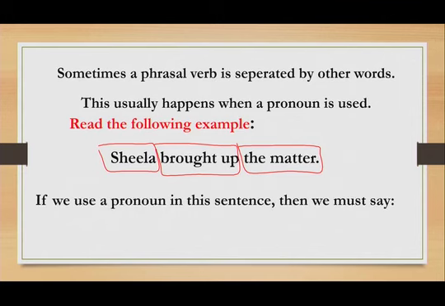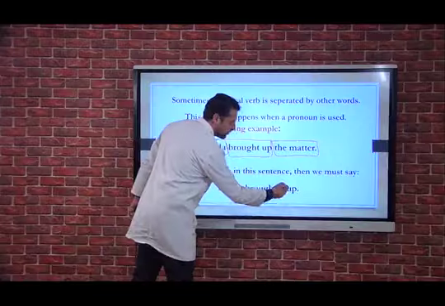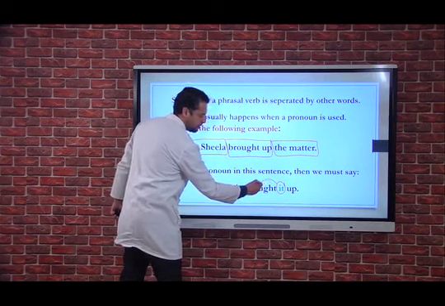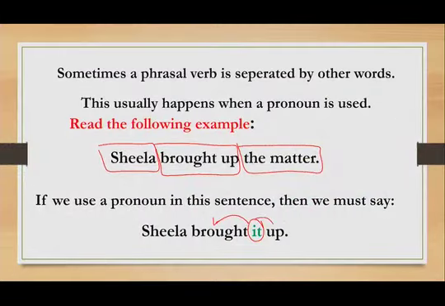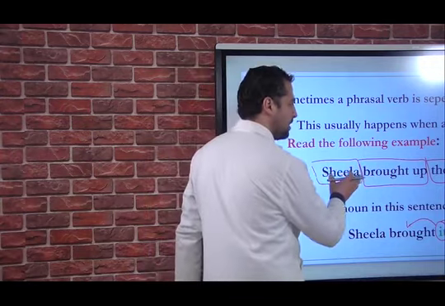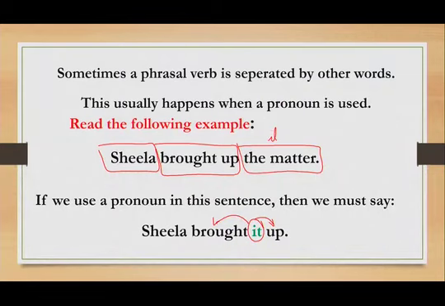But if you want to replace, for example, the matter, which is the object, we use the pronoun in this sentence like this one here. We have Sheila brought it up, so be careful with the position of it. It's between the verb and the preposition. Which means if we follow the logical order, we're going to say Sheila brought up it.